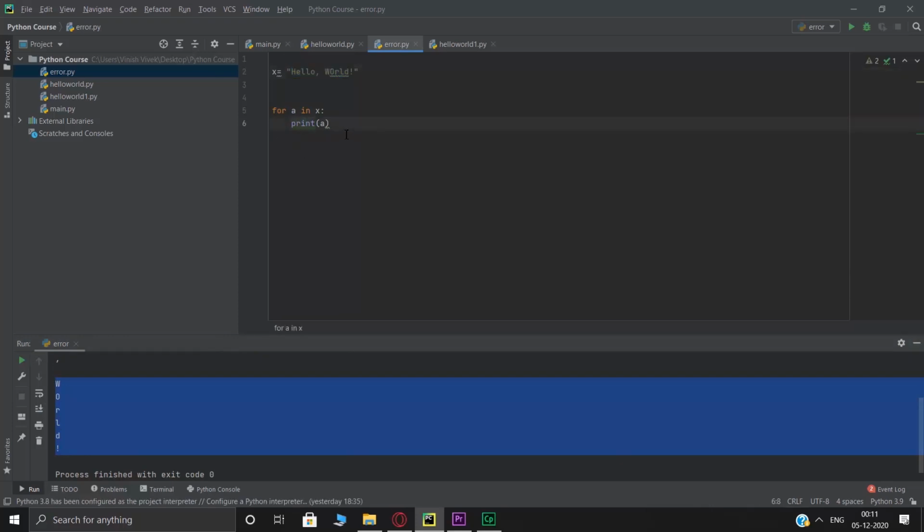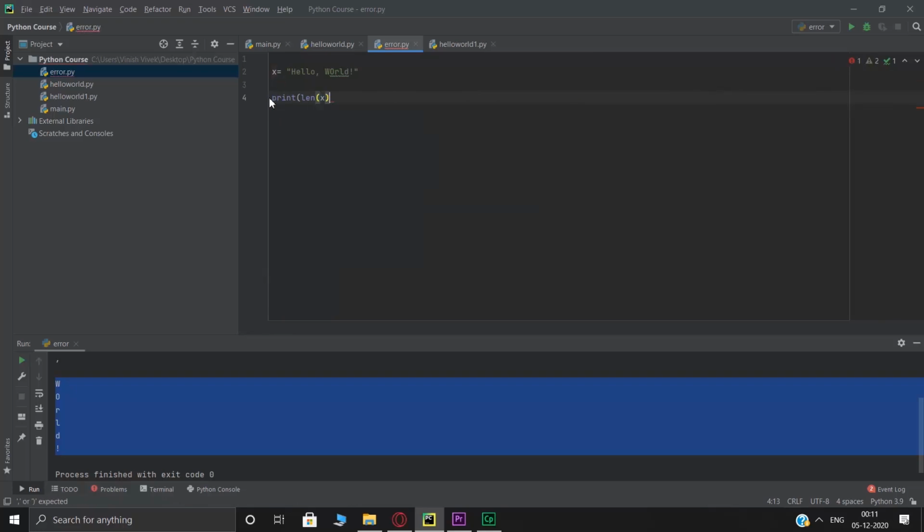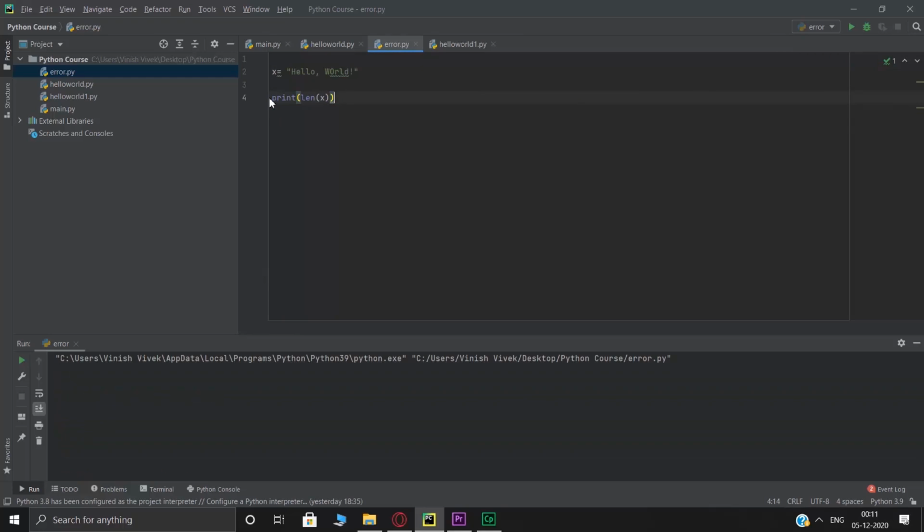Similarly, you can also check the length of a string. So to check the length of a string, all you got to do is print len, which is the length function, and state the length of which string you want to check. So once I print this, as you can see, the length of our string is 13. So each character would represent one certain element. So like that, we have 13 as the length of our string.